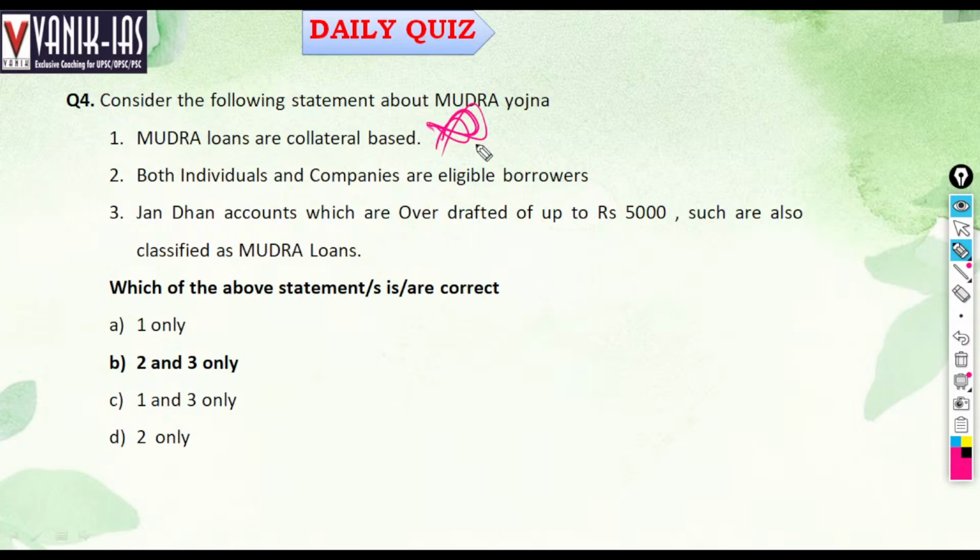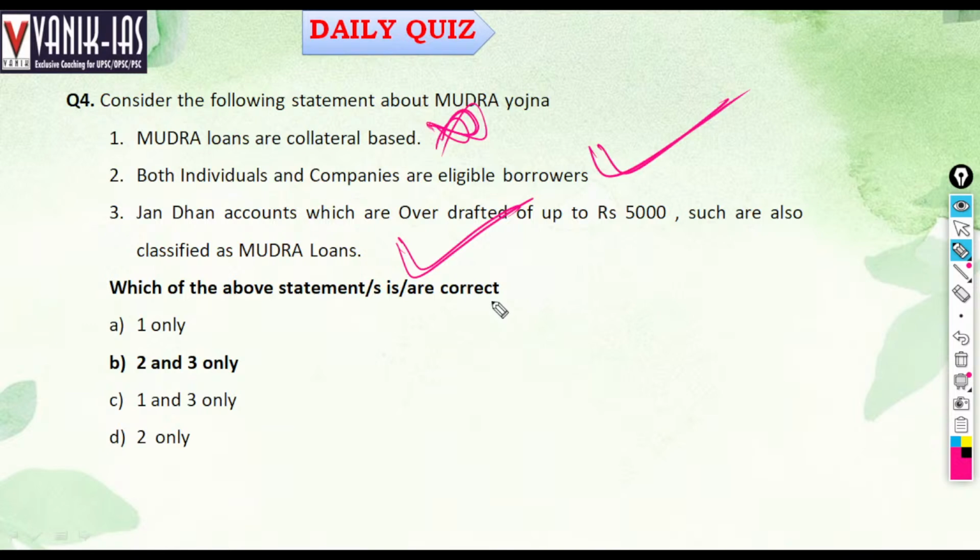Next, both individuals and companies are eligible borrowers. Yes, both are eligible. Jan Dhan accounts with overdraft up to 5,000 are also classified as Mudra loans. Yes, they are also classified as Mudra loans. The full form of Mudra is Micro Units Development and Refinance Agency Limited.